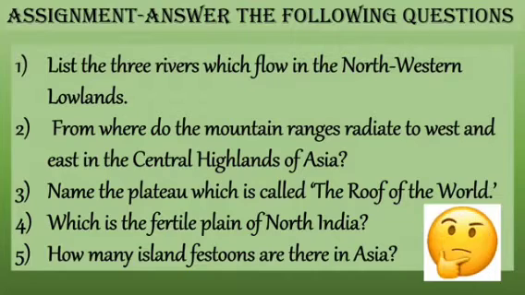Another assignment, children, answer the following questions. The first one, list the three rivers which flow in the northwestern lowlands of Asia. Second, from where do the mountain ranges radiate to the west and east in the central highlands of Asia? Third, name the plateau which is called the roof of the world. Fourth, which is the fertile plain of North India? Fifth, how many island festoons are there in Asia?